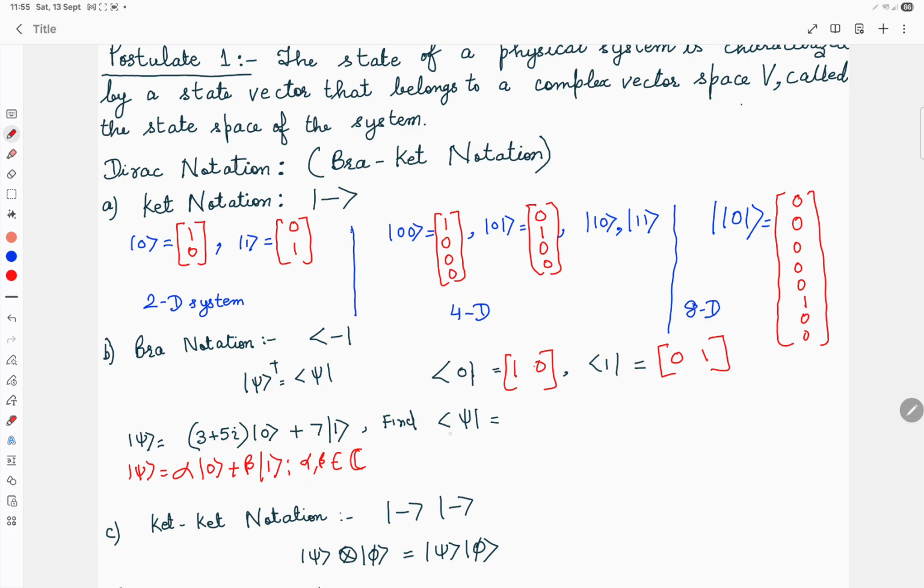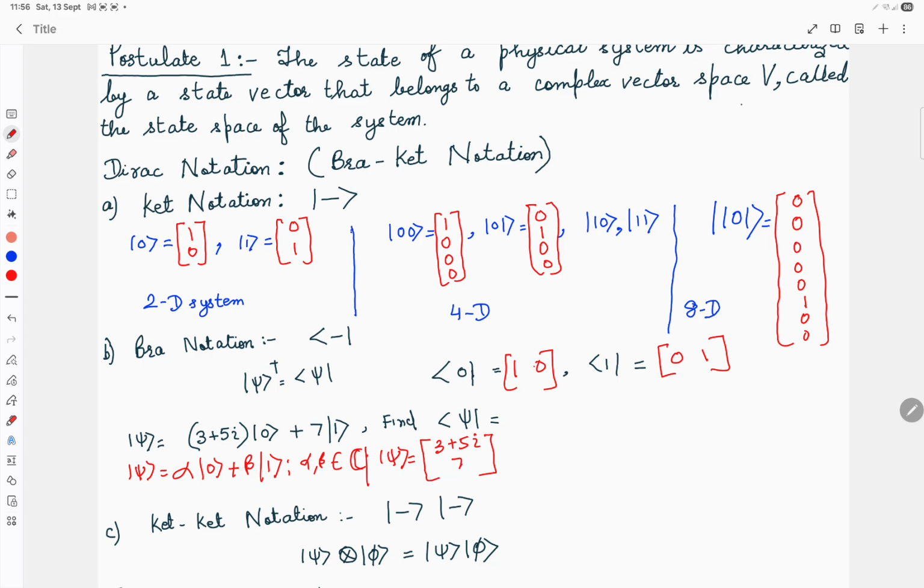Now if I have to find the bra from here, what will be ket psi? If you represent it in the matrix form, ket psi is a column vector: 3 plus 5i and 7. So this is ket psi. I have to obtain bra psi from here. As I have told you, you have to take the adjoint.